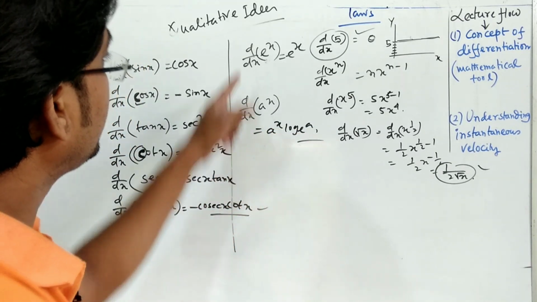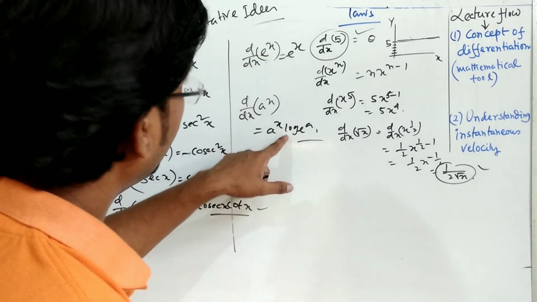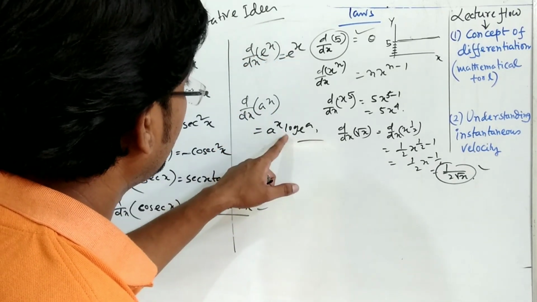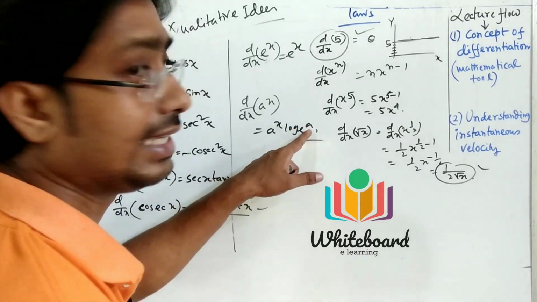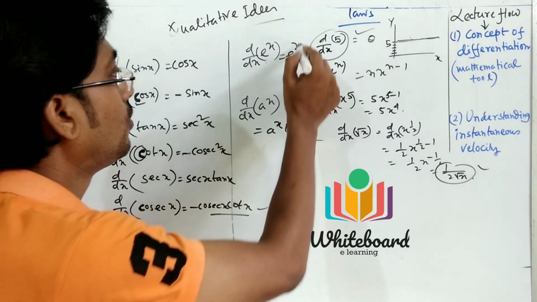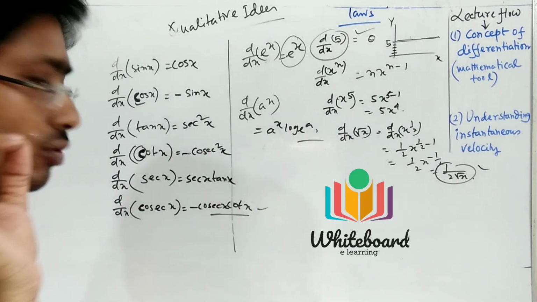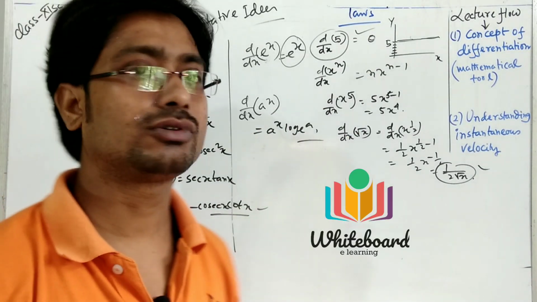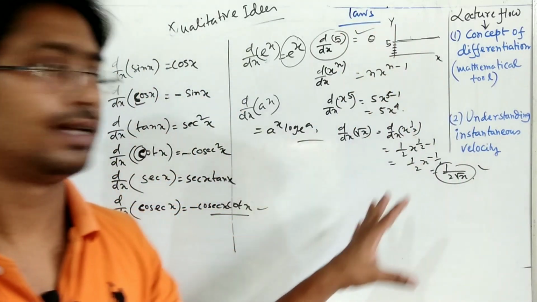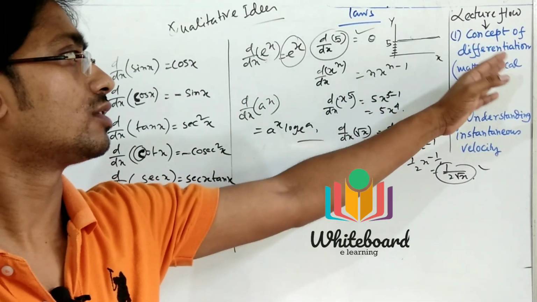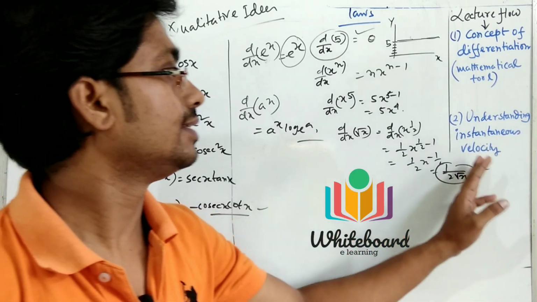Actually this formula comes from the previous one, because when e to the power x is there, it will be log e, and log e means 1, so only e to the power x remains. So these are the formulas. Go through these formulas in your textbook and remember these two things: the concept of differentiation as a mathematical tool and understanding instantaneous velocity.